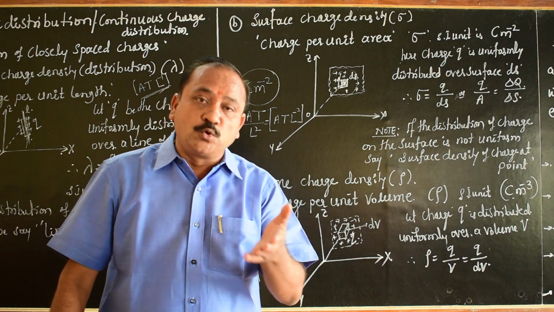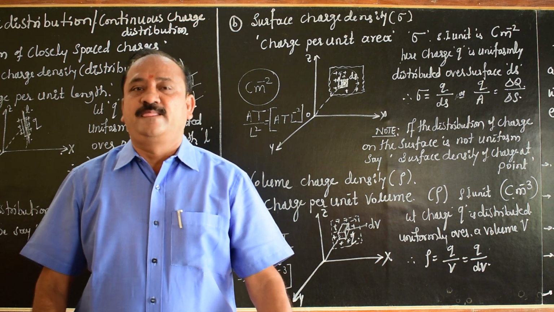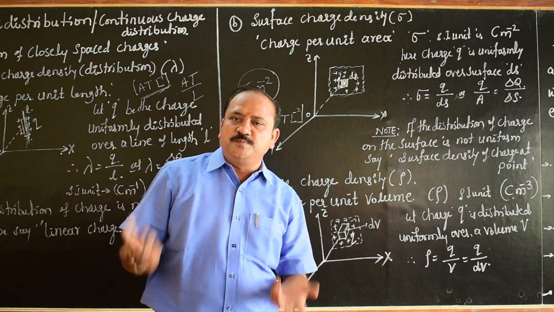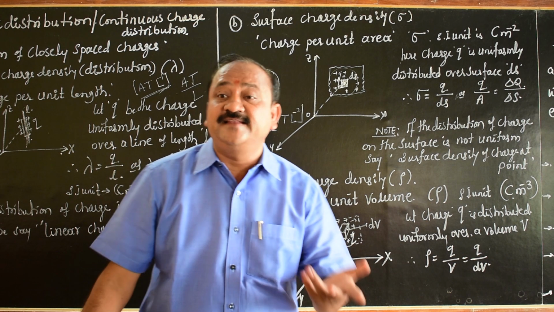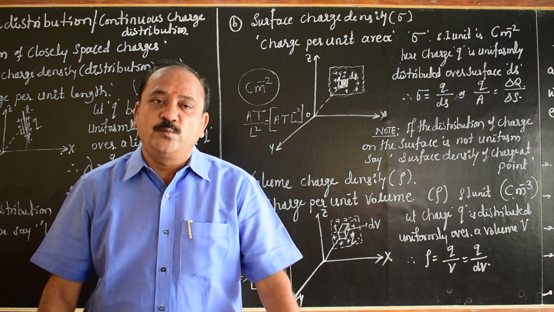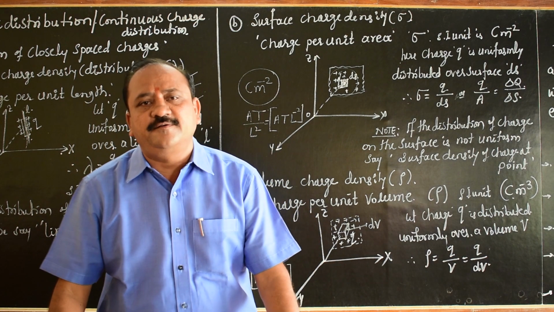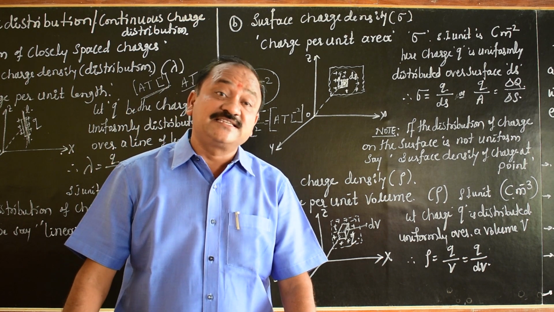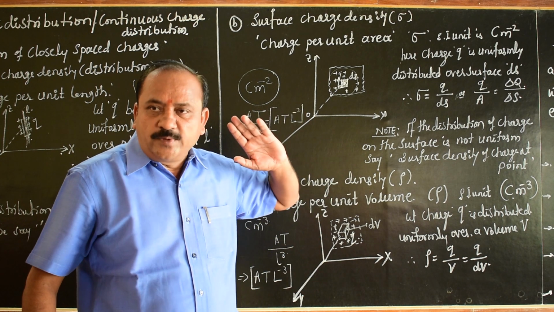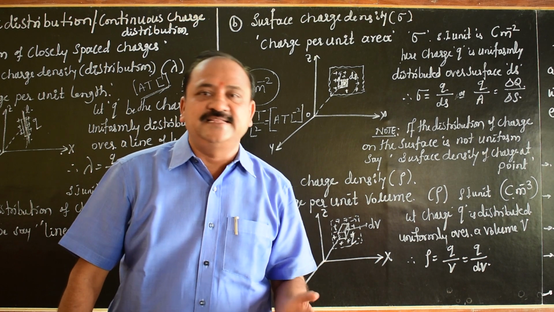Many times they ask 2 mark or 1 mark questions, and to write the dimensional formula or SI unit of surface, volume or linear charge density. Especially from the competitive examination point of view, we expect numericals based on this. We will discuss more about the numericals and how to use these formulae when questions are asked in the examination.